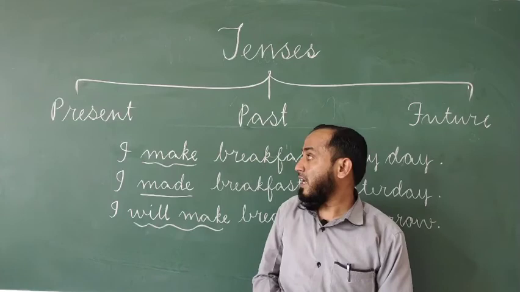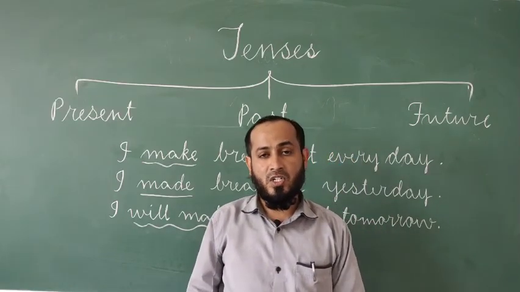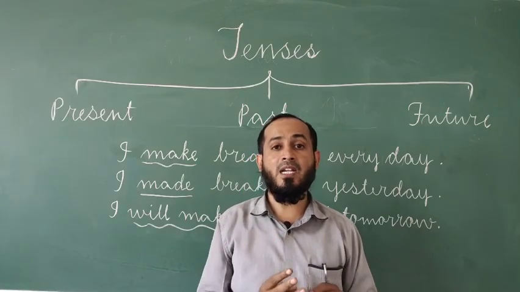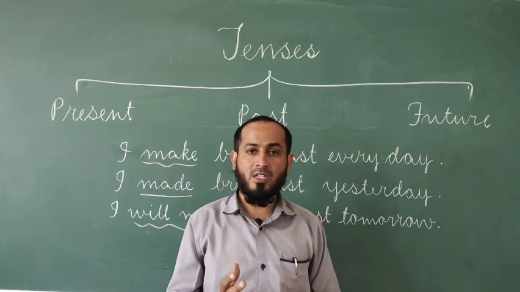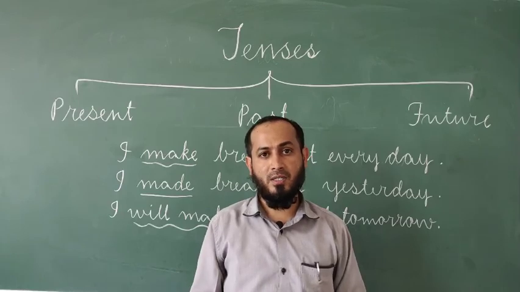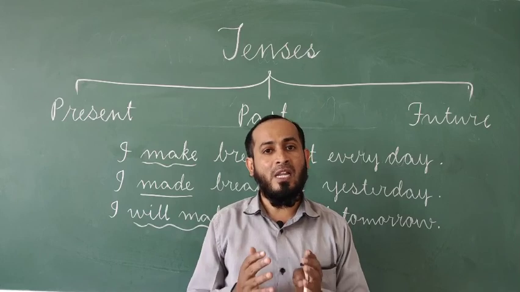So there are generally 12 tenses in English. Mainly there are 3 tenses and generally there are 12 tenses. What are they? We will be learning in the next classes, in our upcoming video lectures.